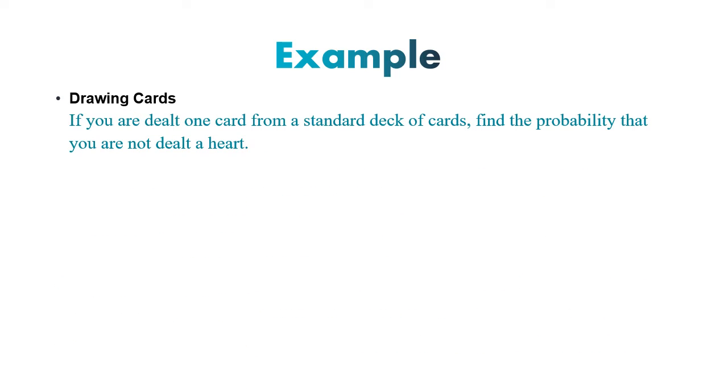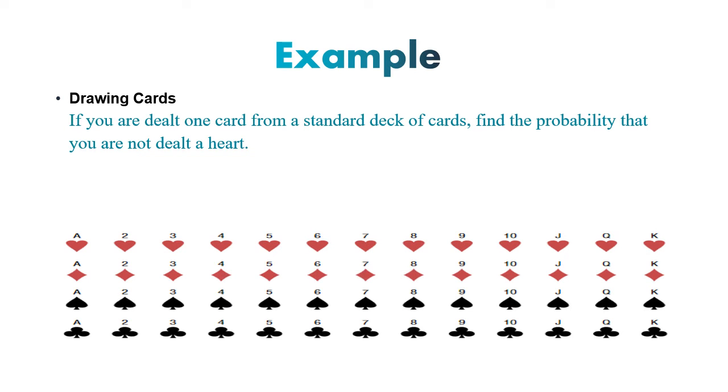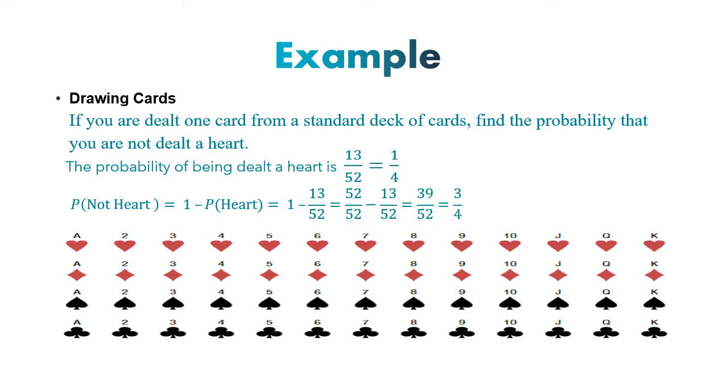If you are dealt one card from a standard deck of cards, find the probability you are not dealt a heart. The probability of a heart is 13/52. Therefore, the probability of not being dealt a heart is 1 minus the probability of a heart, that's 39/52.